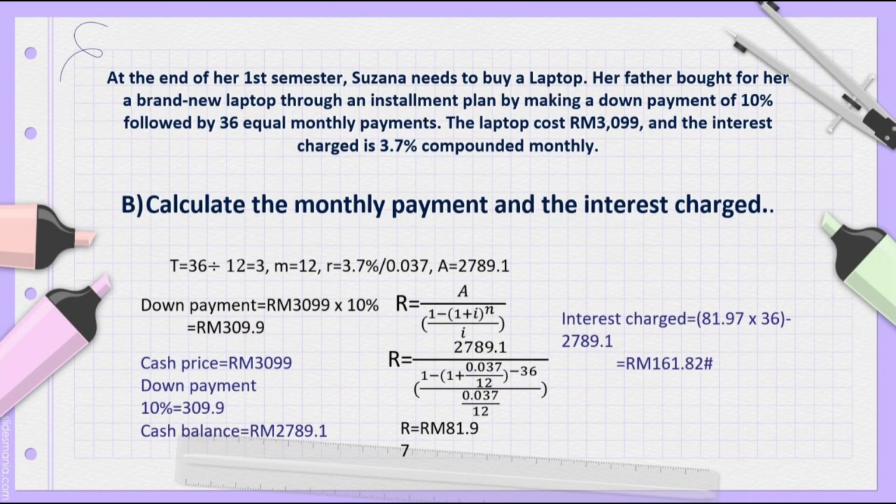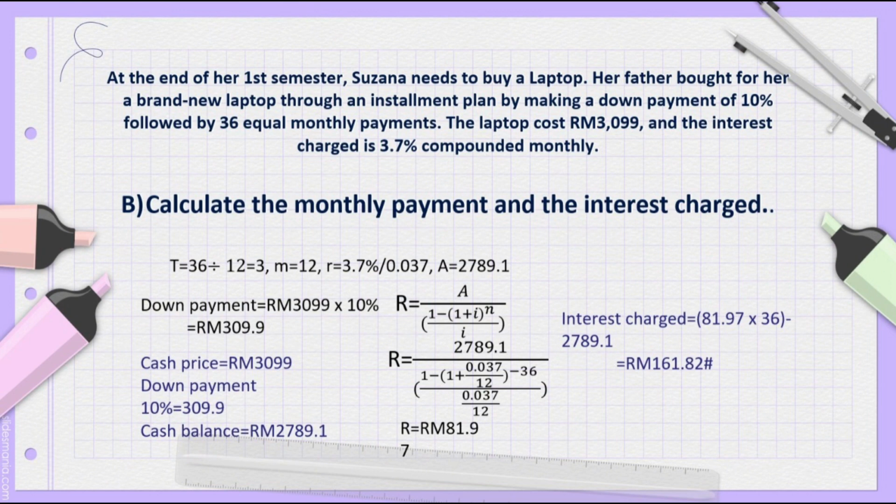Another situation in case study 2 is that at the end of her first semester, Susanna needs to buy a laptop. Her father bought her a brand new laptop through an installment plan by making a down payment of 10%, followed by 36 equal monthly payments. The laptop costs 3,099 ringgit and the interest charge is 3.7% compounded monthly. Next, the question is to calculate the monthly payment and the interest charge.